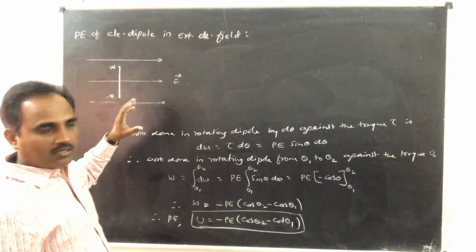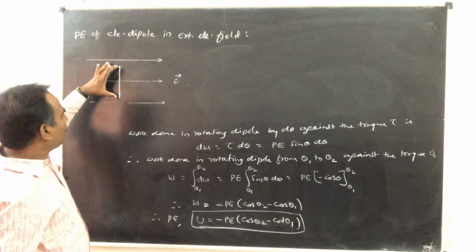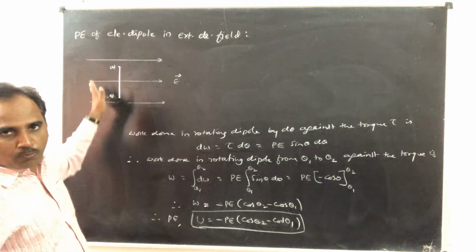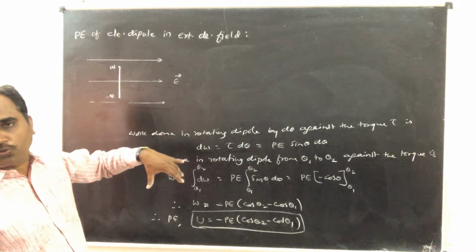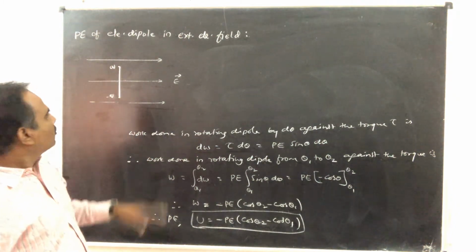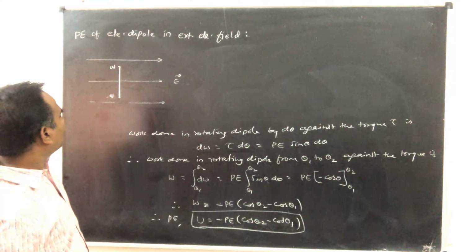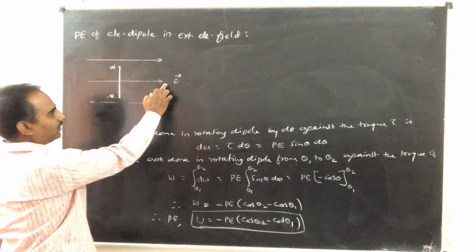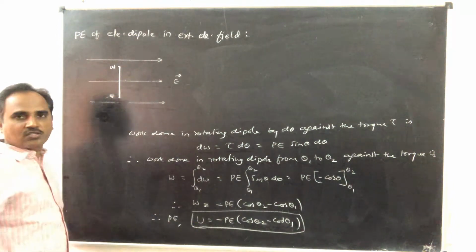So you can explain the zero potential energy of this dipole either in terms of the equipotential line or in terms of total work done in bringing these two charges here. Overall, just understand that when an electric dipole is perpendicular to the electric field, its potential energy is 0.